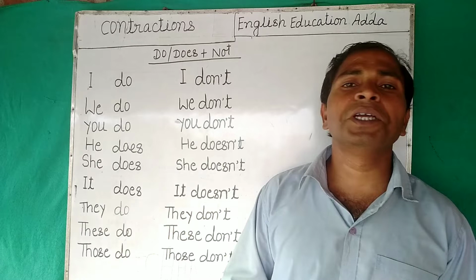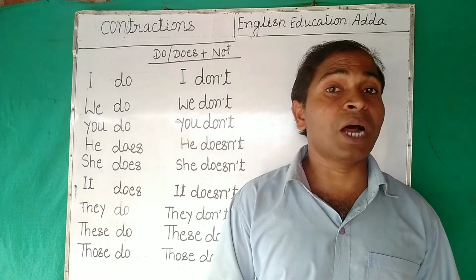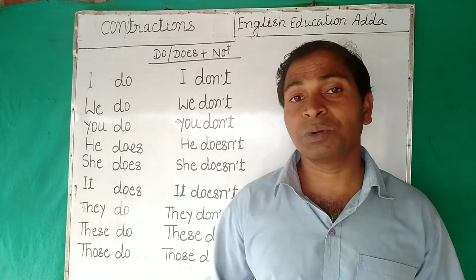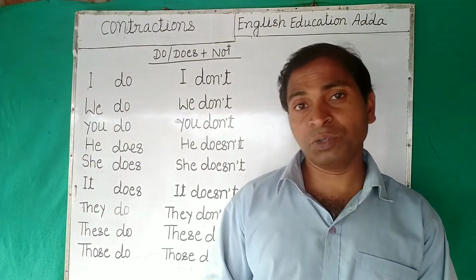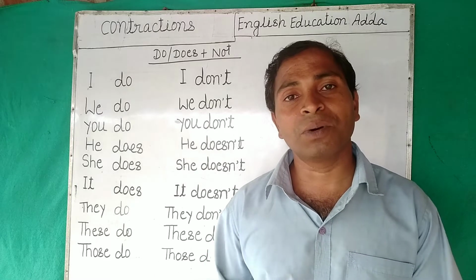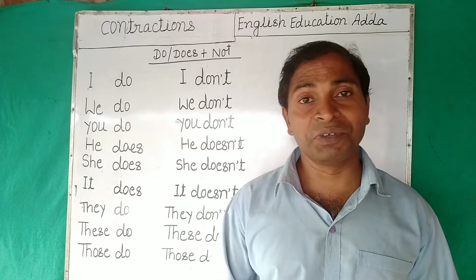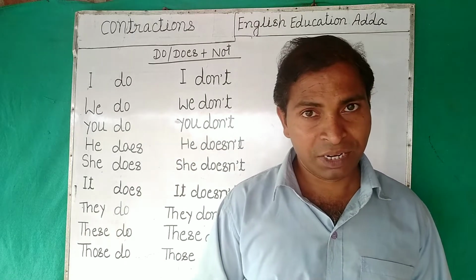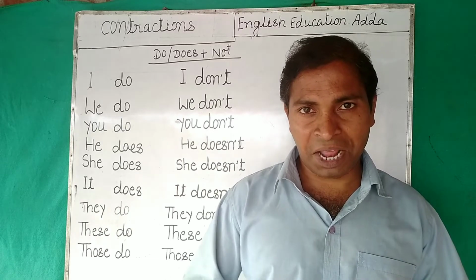Now next, we do, we don't, right? We do our work, we don't do our work. Do we do our work? Do we not do our work? When do we do our work? When do we not do our work? Right? So now you made practice like that, right?